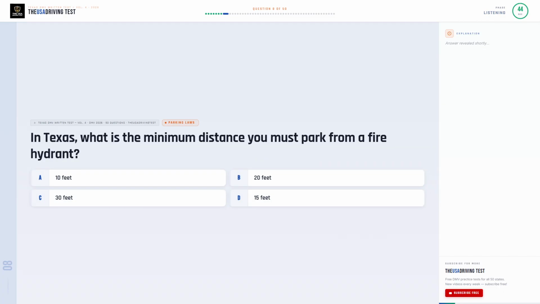In Texas, what is the minimum distance you must park from a fire hydrant? Option A, 10 feet. Option B, 20 feet. Option C, 30 feet. Option D, 15 feet.